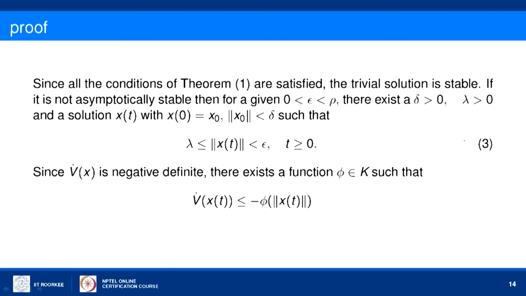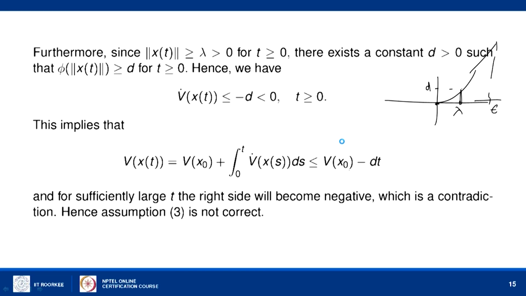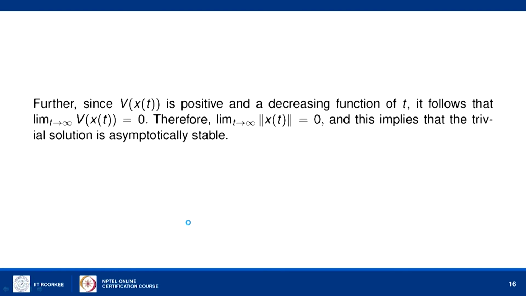All this is obtained due to the assumption 3. Therefore, the system is asymptotically stable, because V of x(t) is a positive and decreasing function of t, since V dot is negative definite. It follows that the limit as t tends to infinity of V of x(t) should be equal to 0.